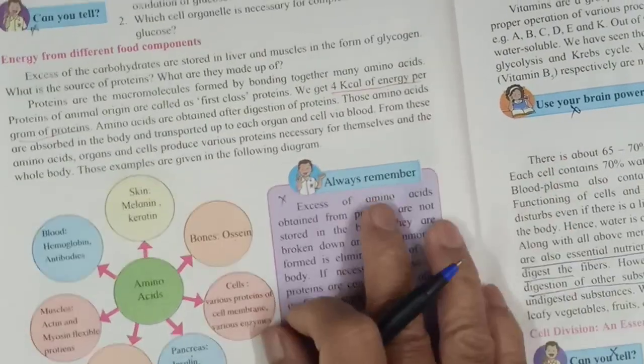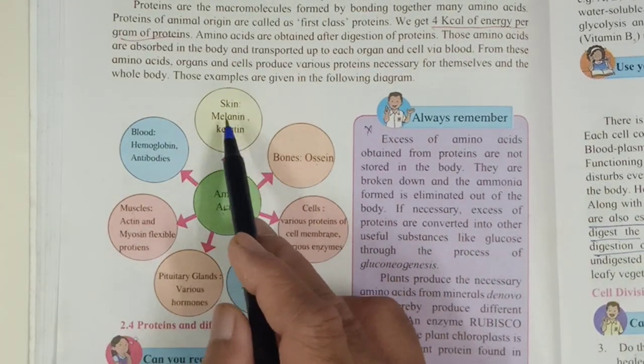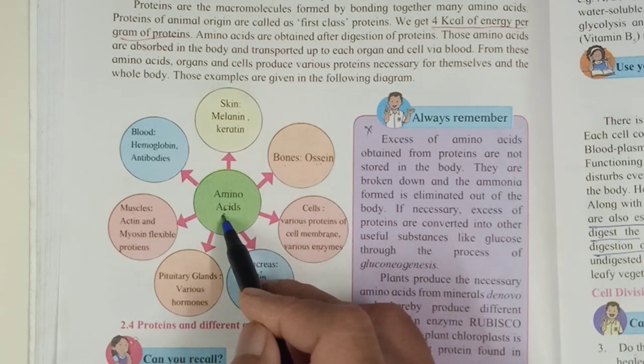See here, one tree diagram is given. Amino acids are required in our skin, where melanin and keratin are made from these amino acids. In our bones, collagen is made from amino acids.